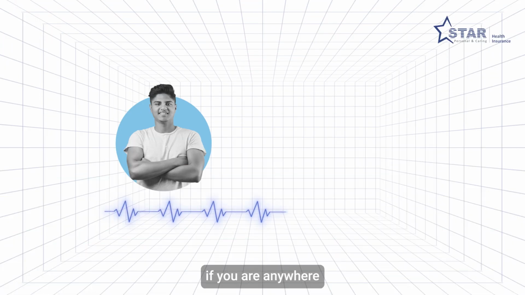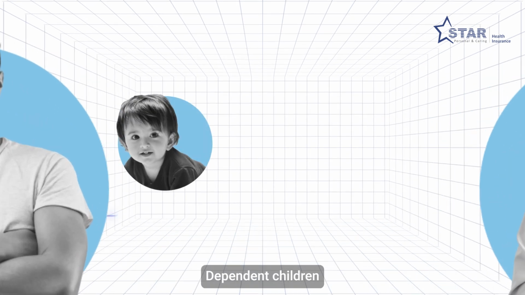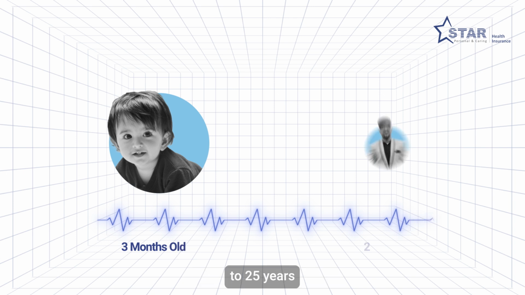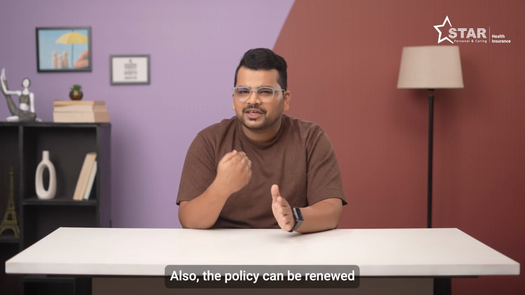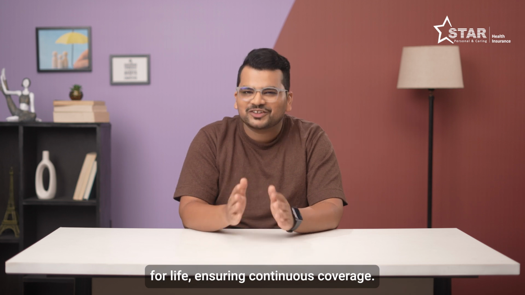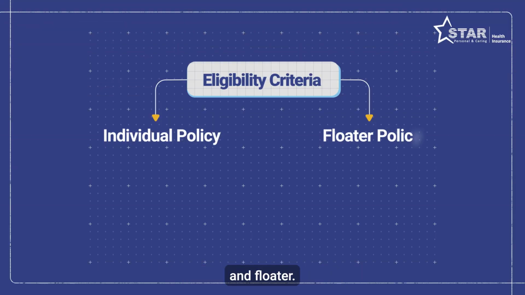For adults, if you are anywhere between 18 to 65, you are eligible to buy the policy. Dependent children from the age of 3 months to 25 years are also eligible for this policy. Also, the policy can be renewed for life, ensuring continuous coverage. Continuing with the previous point, this can be used as individual and floater.